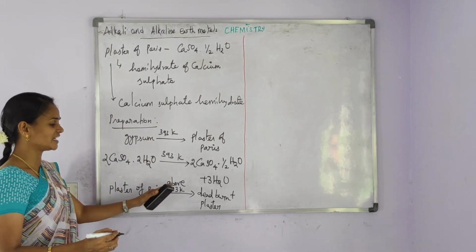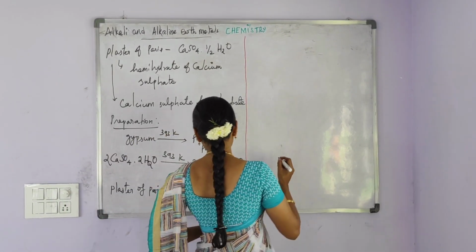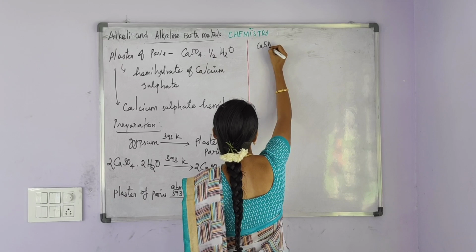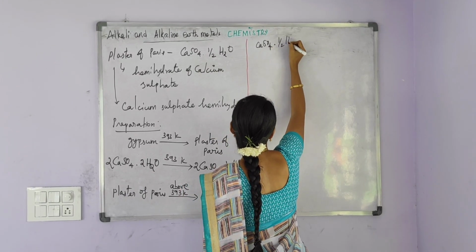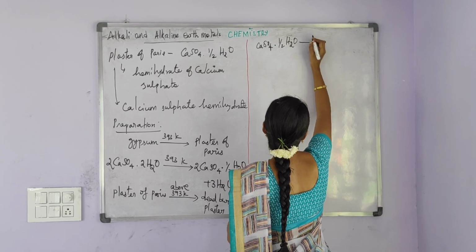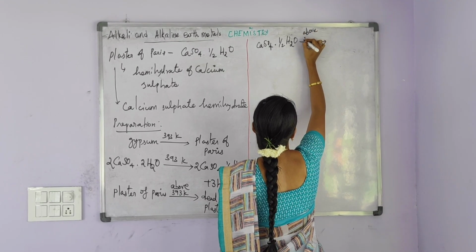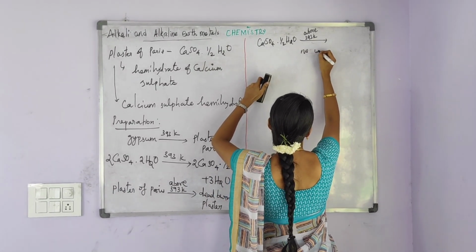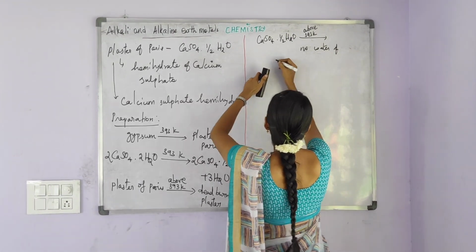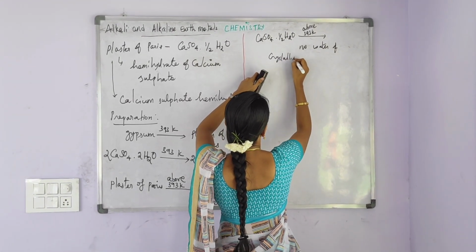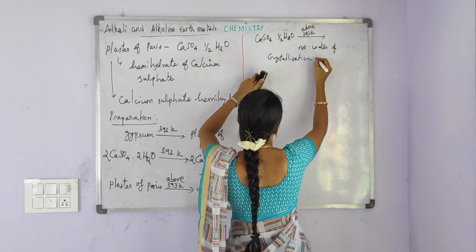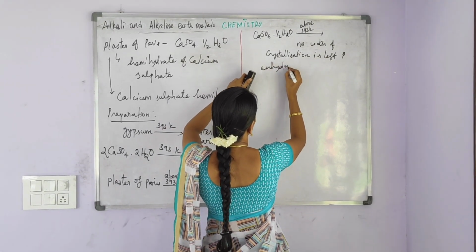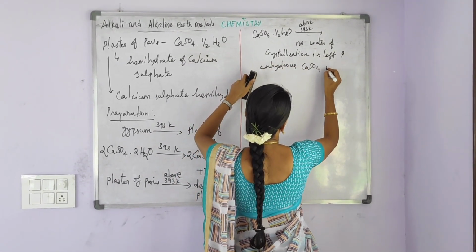Plaster of Paris, CaSO4·1/2H2O, on heating above 393 Kelvin, no water of crystallization is left, and anhydrous calcium sulfate is formed.